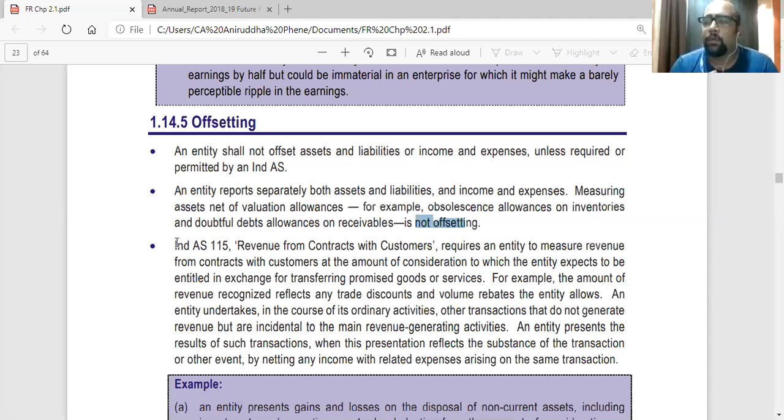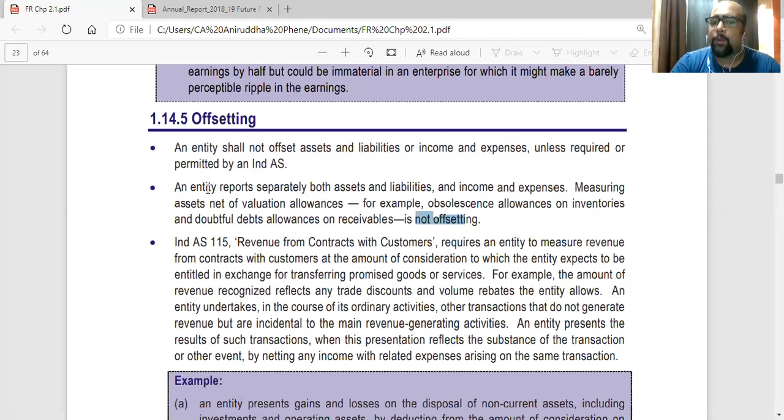Similarly, the sale consideration on the sale of a non-current asset was income, and whatever cost you incurred on sale of that asset, you adjusted against it, plus you adjusted the WDV of the asset in your books against it. So from that you understood the gain or loss you made on that sale.